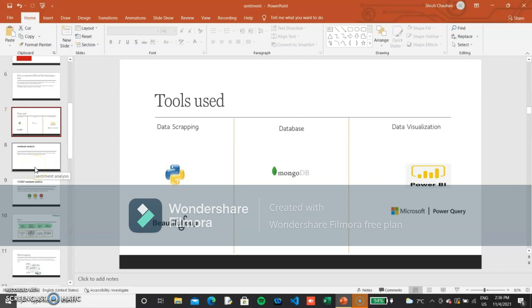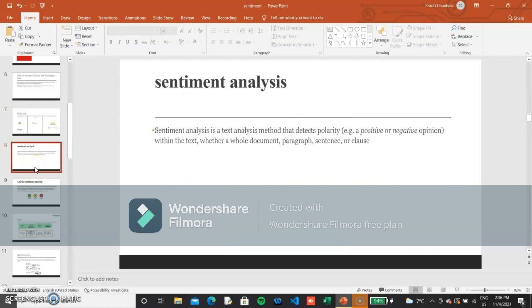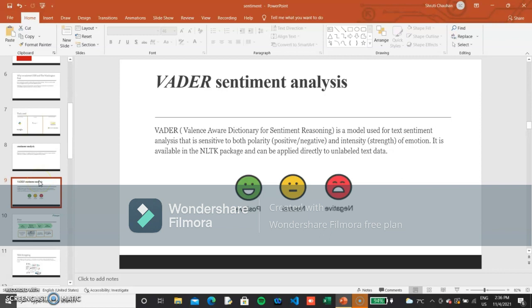So, what is sentiment analysis? Sentiment analysis is a text analysis method that detects positive, negative, or neutral opinion within the text, whether it is a document, sentence, paragraph, or a clause. So here we are using VADER sentiment analysis.